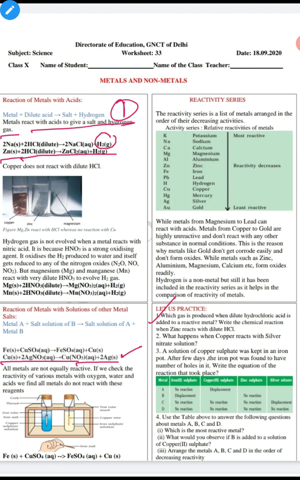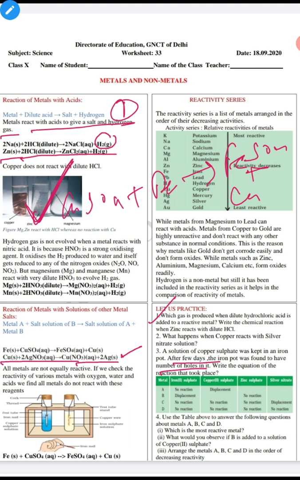Third question we have: a solution of copper sulfate was kept in an iron pot. After a few days, the iron pot was found to have a number of holes. Write the equation for the reaction that took place. Easily you can write it down. It formed ferrous sulfate and copper, because iron is more reactive than copper, so holes are found on the surface of the iron pot, and this is the reaction.